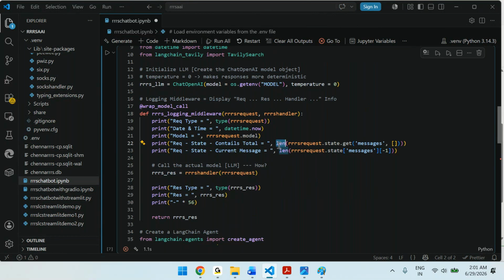So for that, request.state.get messages. We are getting the messages, but that is not required.